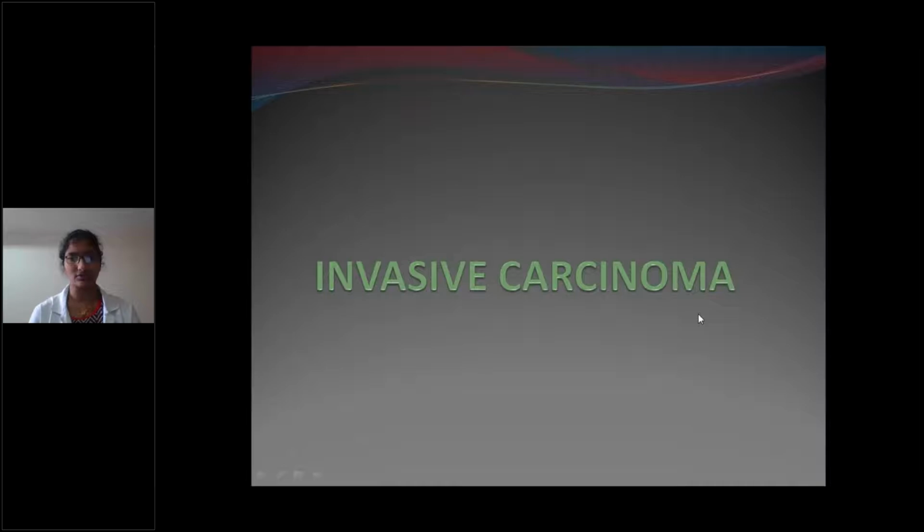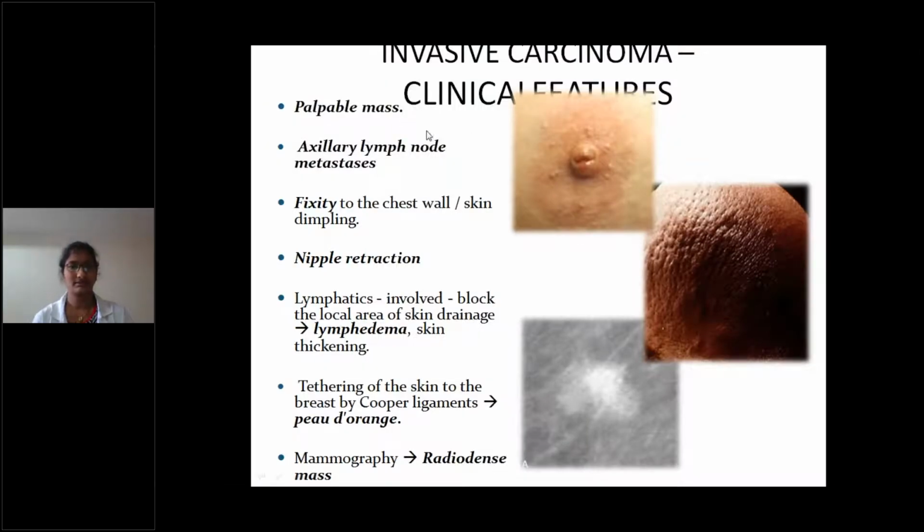Coming to invasive carcinoma, which is the most important breast carcinoma, it clinically presents as a palpable mass, sometimes with axillary lymph node metastasis, or fixity to the chest wall or skin may be seen. Nipple retraction, we can see here in the picture, and lymphatics involved.